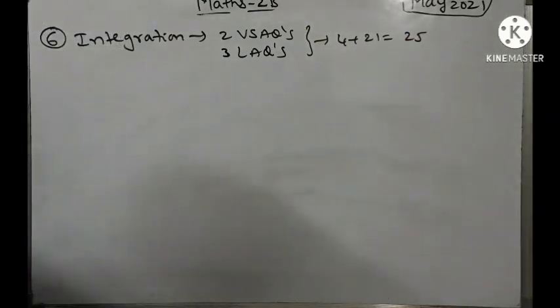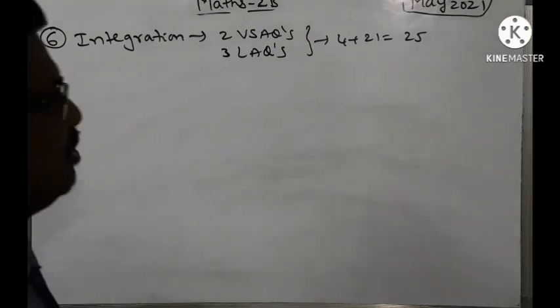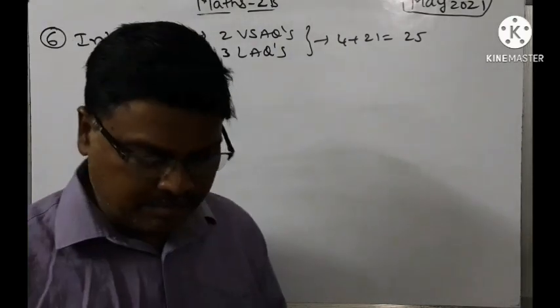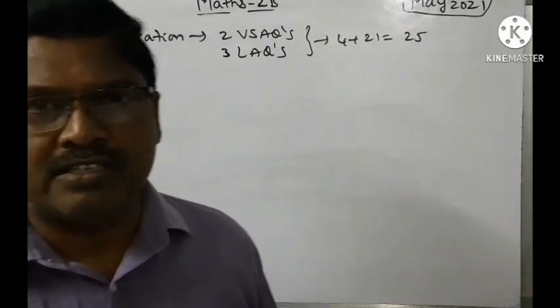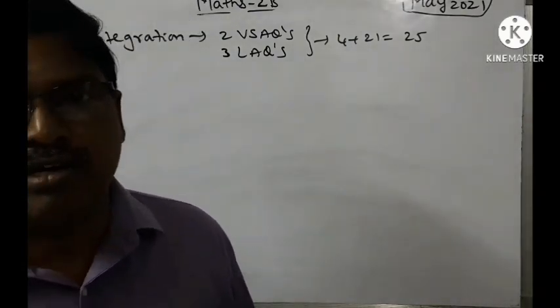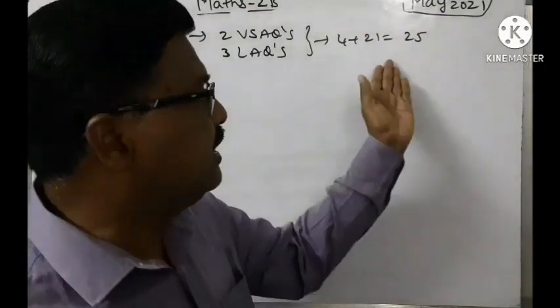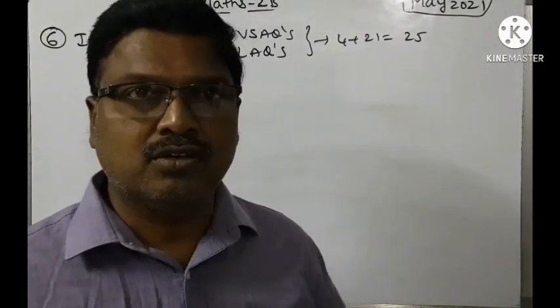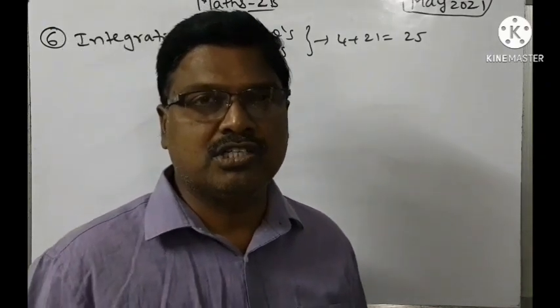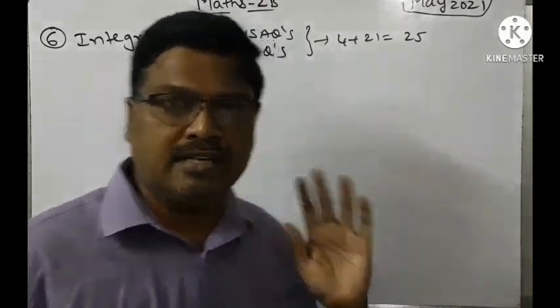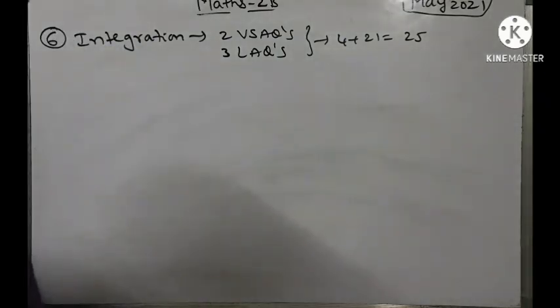That means 25 marks weightage is there for the integration chapter. I think this is the second highest weightage chapter. For circles, we have already discussed, 33 marks weightage is there, and integration has 25 marks weightage. So combining these two chapters, we are going to get 58 marks from circles and integration only. So concentrate more on these two chapters. This is the weightage of the integration chapter.